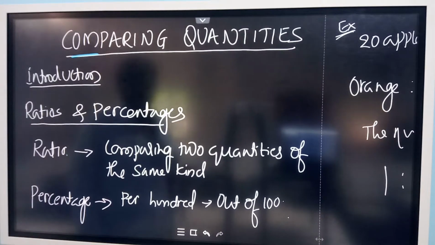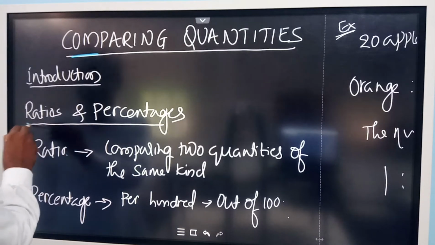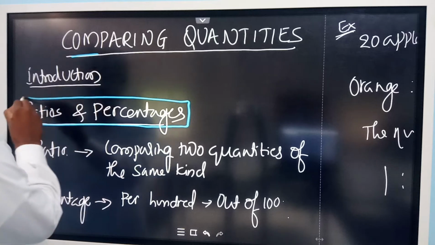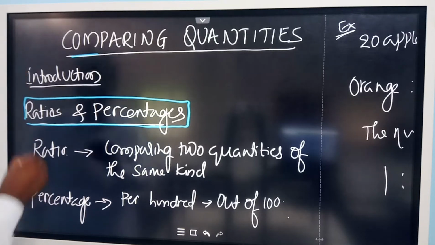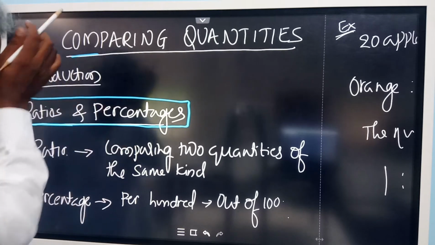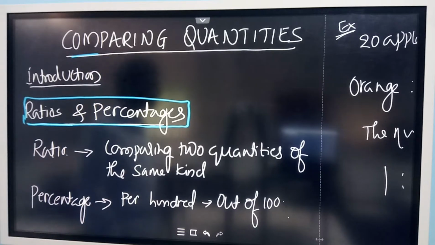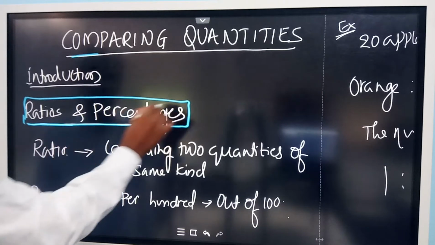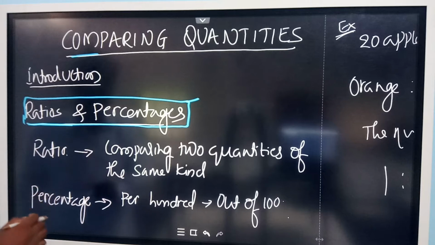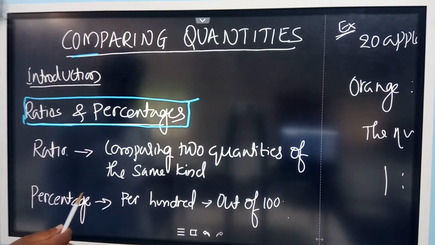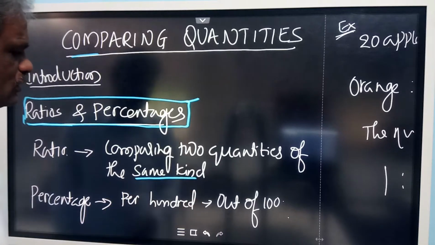So let us see now, the first type is ratio and percentages. To compare two things, we use either ratio or percentages. Then what is ratio? As you have learned all these things in the lower classes itself. Ratio means a comparison between two quantities of the same kind. It should be of the same kind.